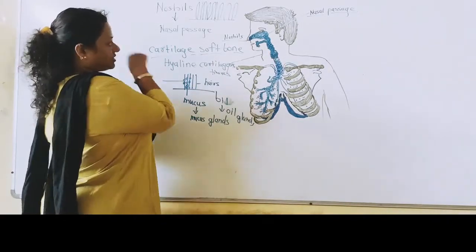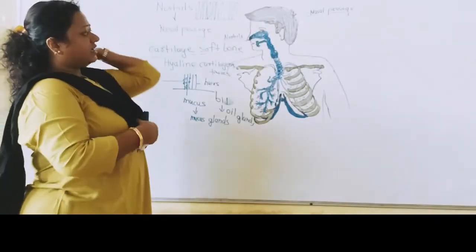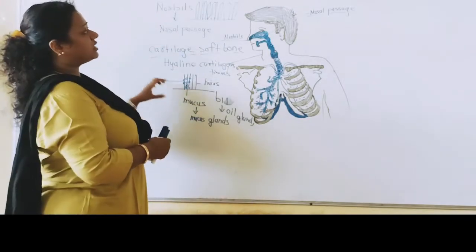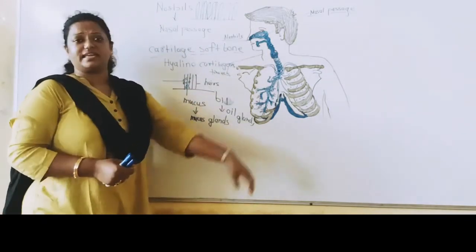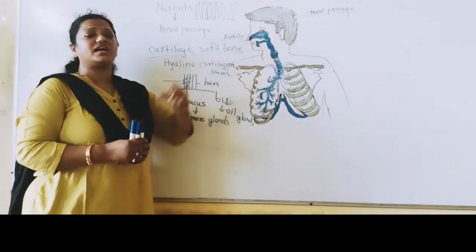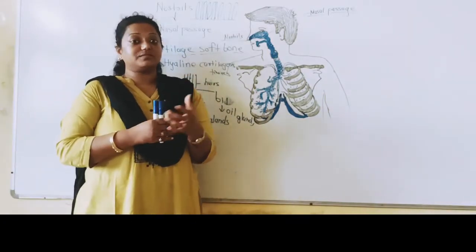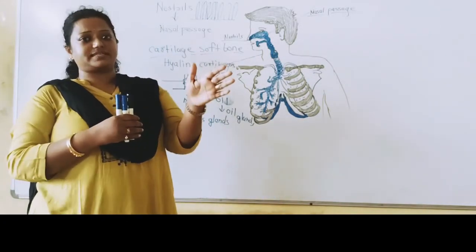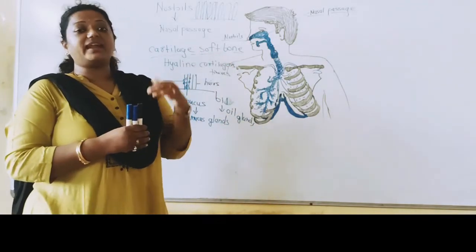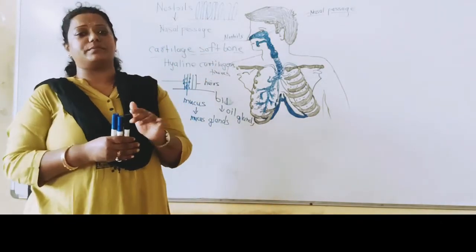Understood? So what happens? The inner wall of this nasal passage has ciliated epithelium tissue, which does not allow the foreign particles to enter inside. So what function is it performing, and the surface is uneven. Because of the uneven surface, when the air enters inside, it will take more time to go on, and as it takes more time, it will come to the normal temperature.